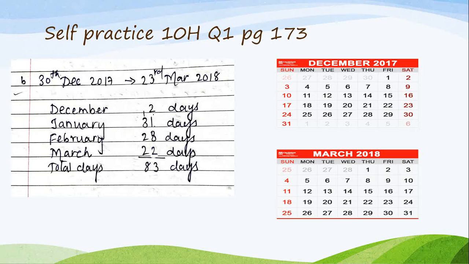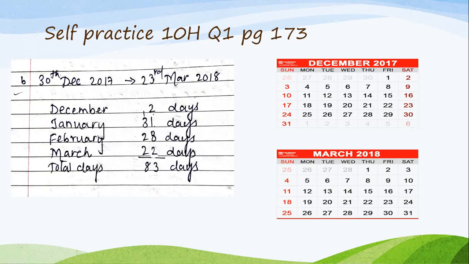So December only 2 days, because 30 and 31st. Okay, rest of the days it is normal. So 2 days only, 30 and 31st. So December 30, 2 days. January 31 days. February, since it is not a leap year.